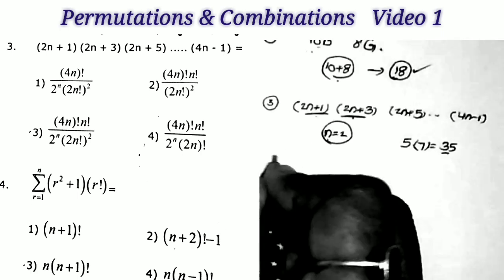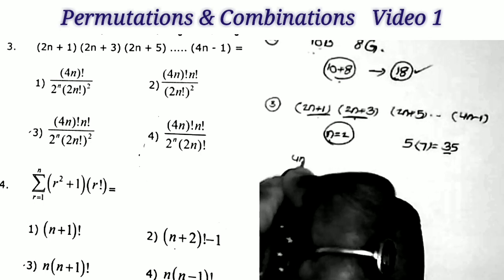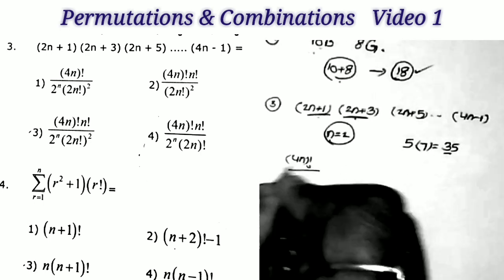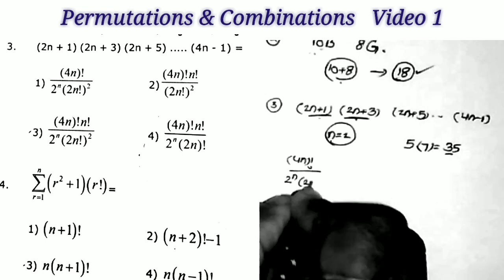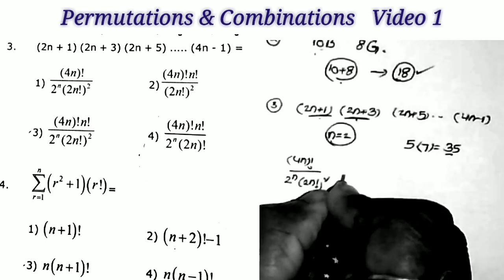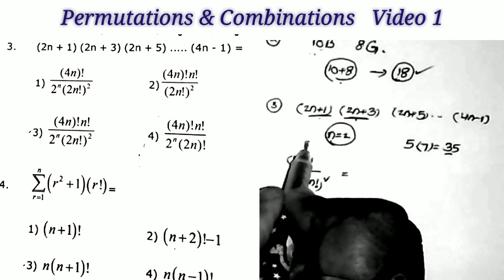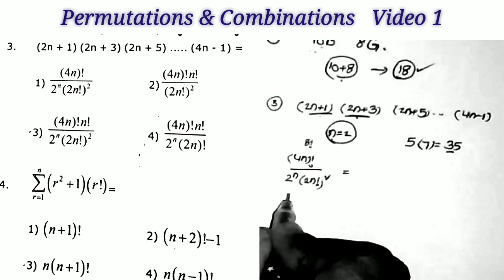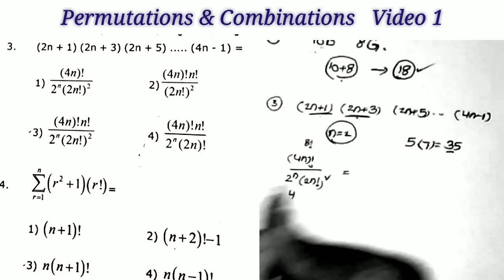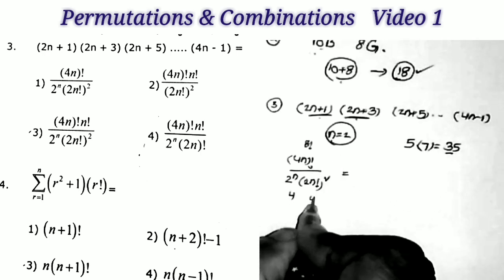Understand? So first I take the first option. What is the first option? 4n factorial by 2 power n into 2n factorial whole square. Now I am replacing n is equal to 2 here. n is equal to 2 means what value? 4n factorial is 8 factorial. 2 power n is 2 square, which is equal to 4. 2n factorial is equal to 4 factorial.